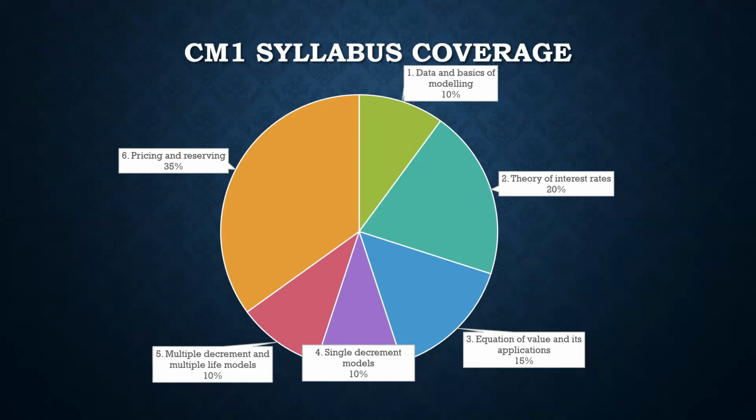So basically your focus and coverage will be a little bit more in the areas of theory of interest rate, which is covering 20%, and pricing and reserving, which covers 35%. Whereas all other concepts are also equally important, as you have to strengthen your understanding in the areas of life tables, the fluctuating interest rate like stochastic interest rate and fixed interest rates. So this entire 6 components forms the syllabus of core mathematics or CM1. Let's move to the next slide.